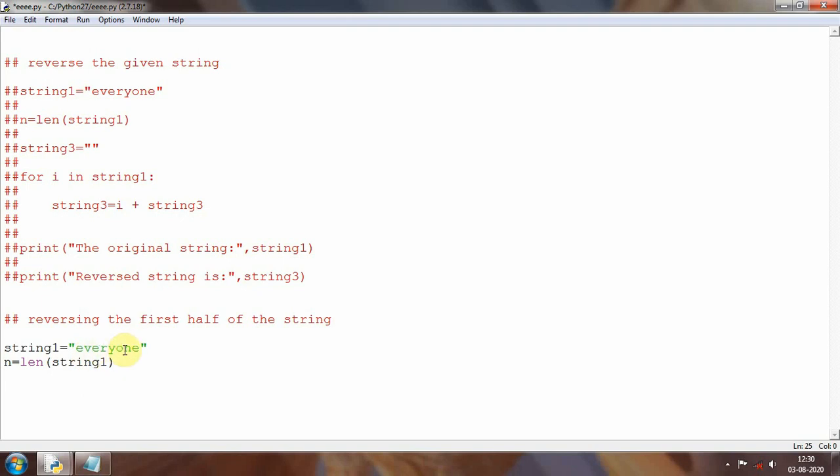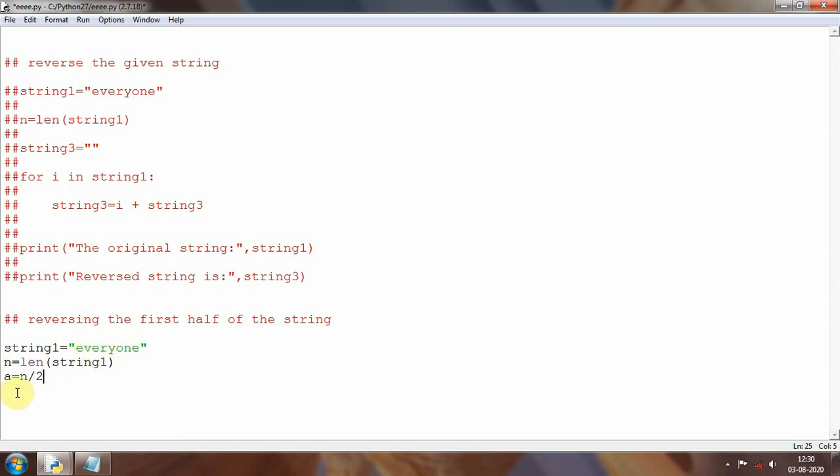So I need to measure the length of this one, and then I will take a variable called a, and I will put the half value in that one. So a will be holding 4 here, because the length of this one is 8: 1 2 3 4 5 6 7 and 8, and 8 divided by 2 will be 4, so that I can use a for loop to loop through these first 4 elements. Then I will go for the next 4 elements.